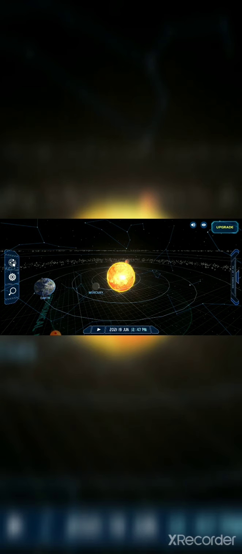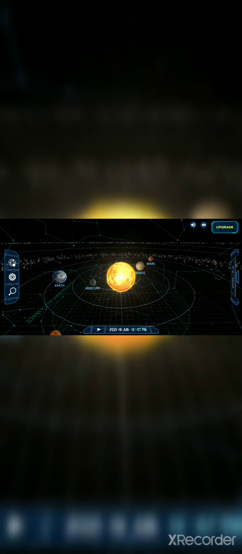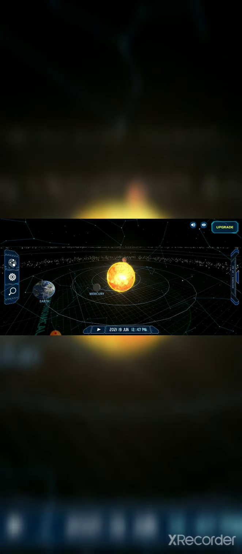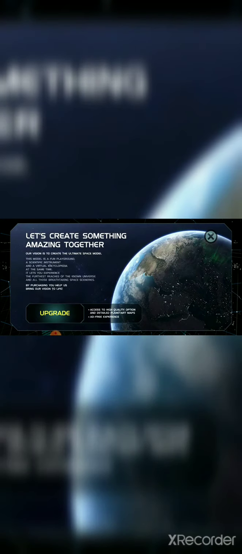This circular line passing around the sun is the orbit on which the earth revolves. And when the earth completes one circle around the sun, it is known as 1 year, which takes 365 days to cover